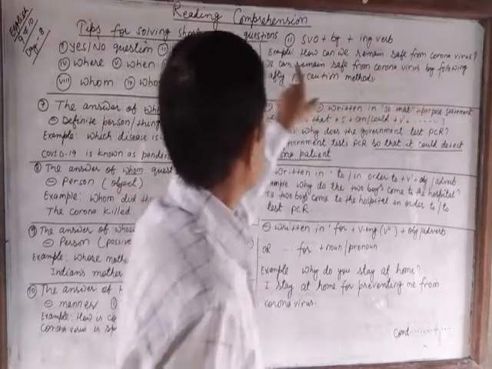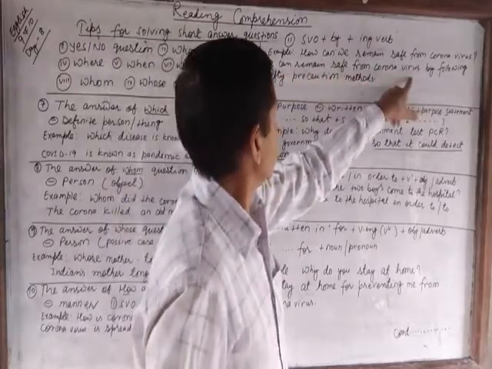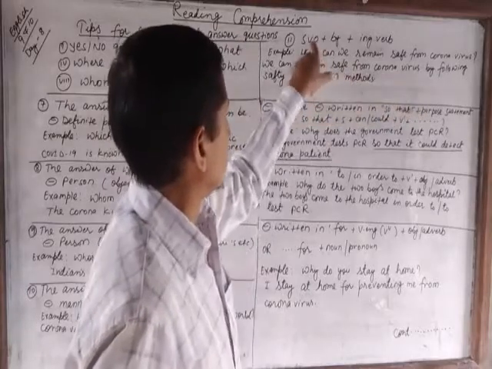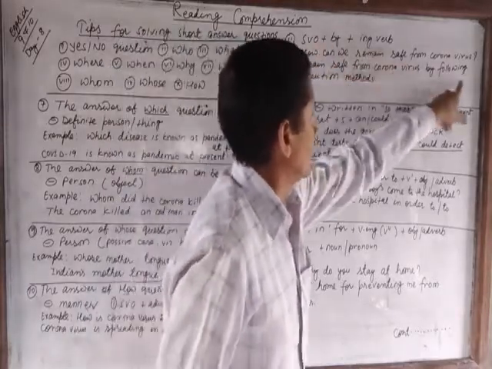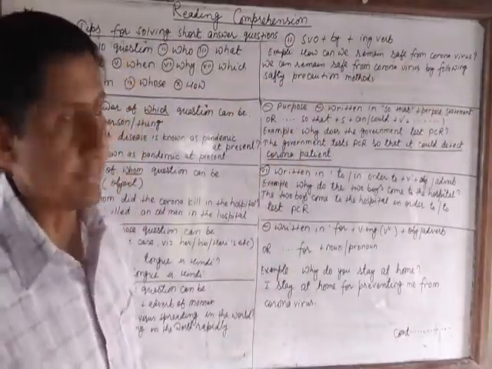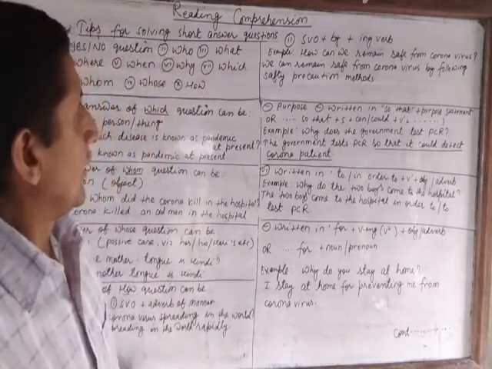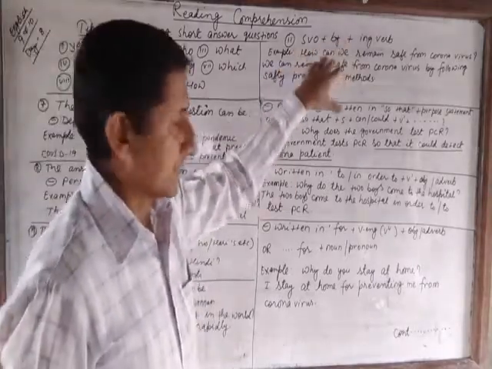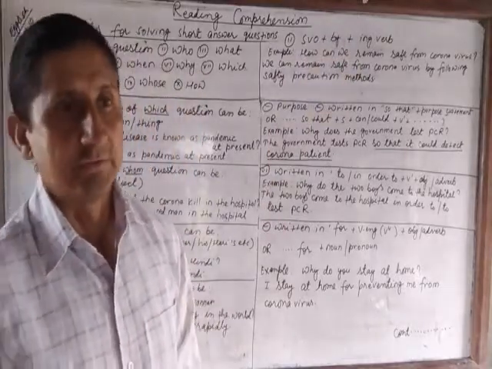This is the statement: we can remain safe from coronavirus. After the statement, by, after by verb-ing, following, and we write other words, by following safety precaution methods. In this way, using this structure, we write the answer of how questions.